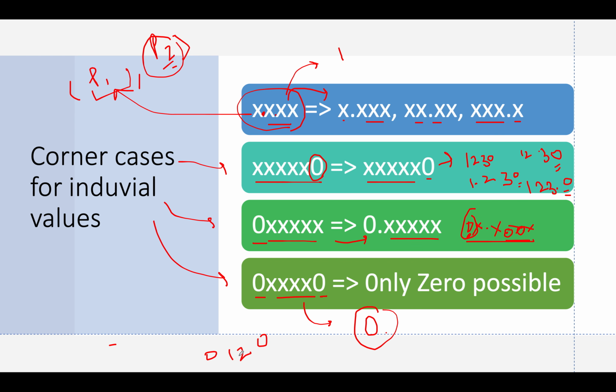You can't put a decimal point anywhere in between due to the same constraints that I explained above, this one and this one. Therefore, the only valid representation of this kind of scenario is 0 itself, a singular 0. We'll use this information to write the code, and let's just move on to the coding part.